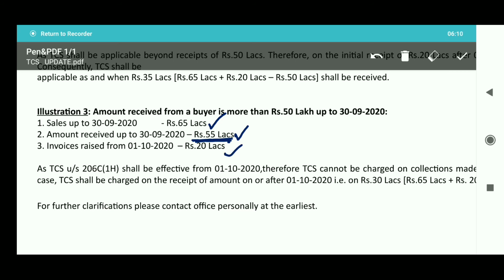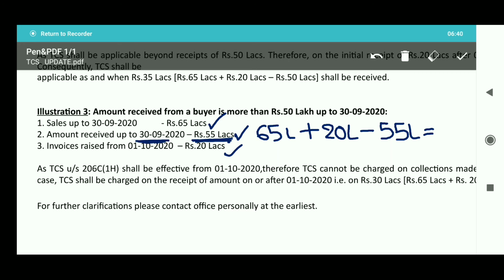So the amount on which TCS shall be collected is total sales 65 lakhs till 30th September and further sales from 1st October 20 lakhs, minus, here we would reduce the threshold limit of 50 lakhs, but in this illustration I will be reducing 55 lakhs because this amount of 55 lakhs has been received till 30th September.